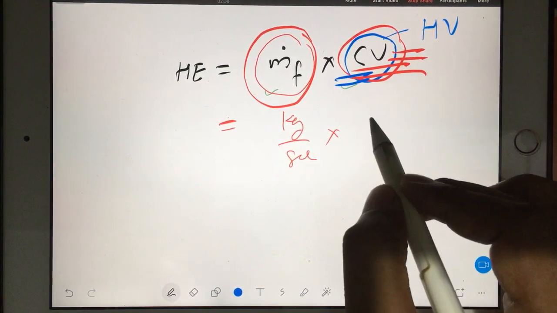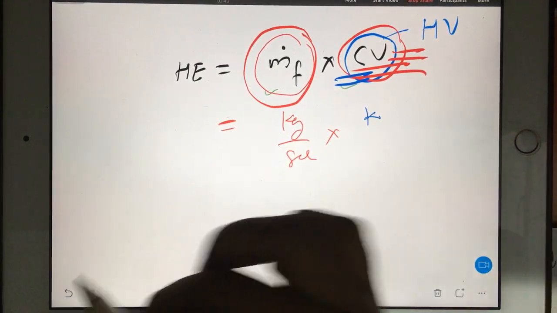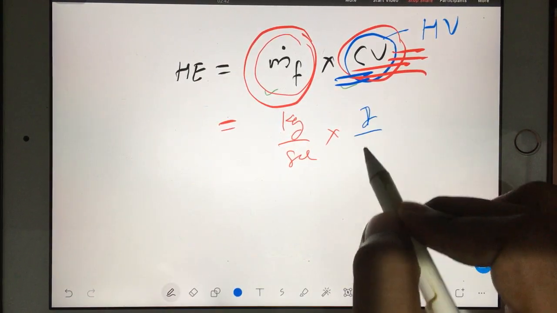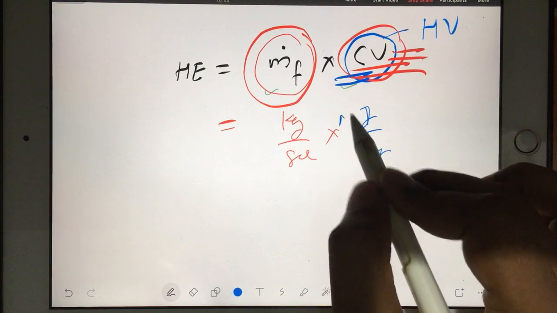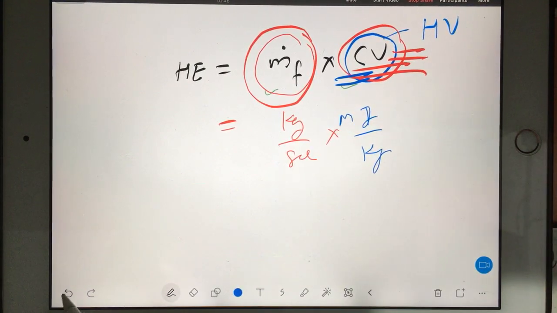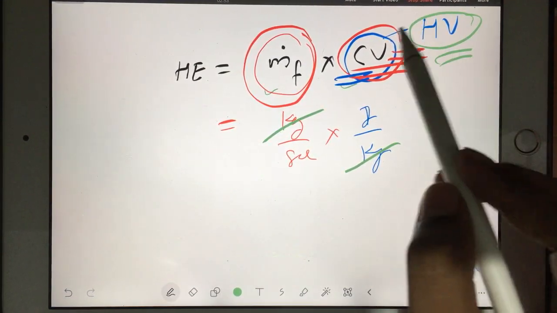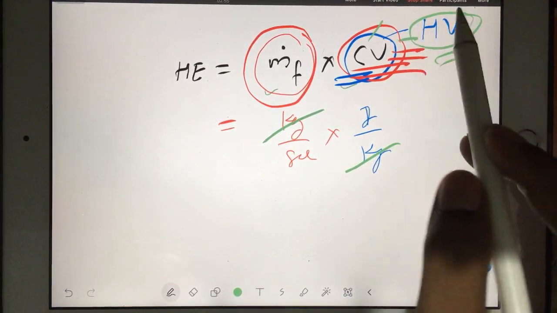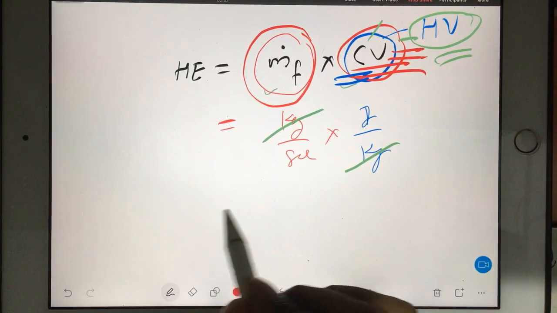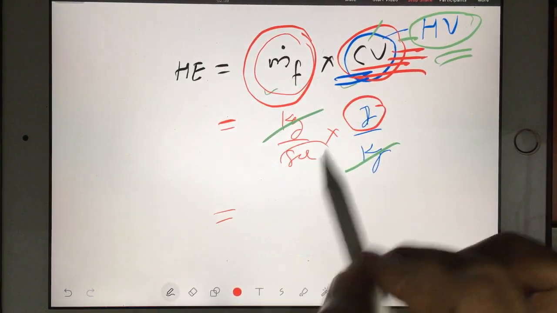So it will be in joule per kg, right? Mega I'm not adding because mega is just a size. It is not the main SI unit. So kg and kg will get cancelled. HV means heating value. Either you say calorific value or heating value, both are correct. So finally you are getting joule per second.